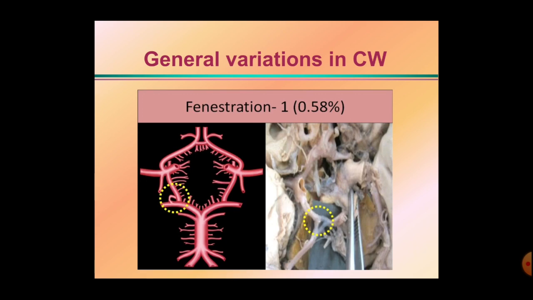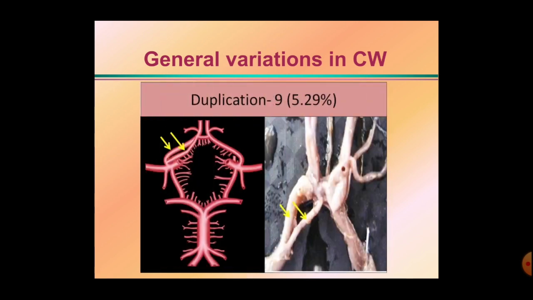This is the fenestration. It is least commonly seen. Lastly, the duplication of the circle of Willis, where vessels may get duplicated like this. This is the anterior cerebral artery, where duplication is seen. Just like that, the variations may be there at any component of the circle of Willis.